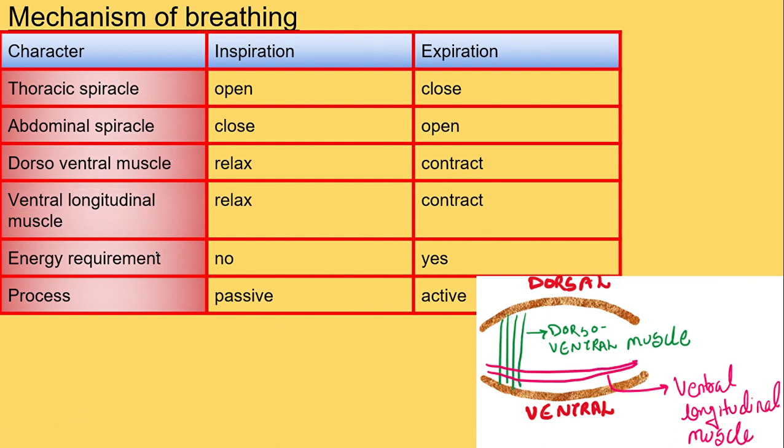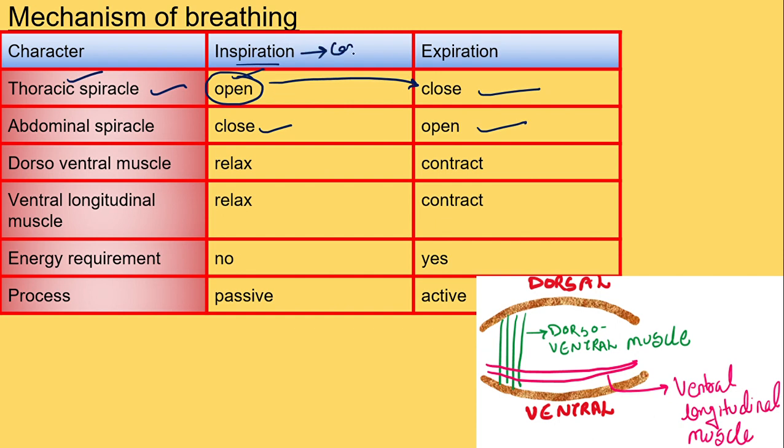ventral longitudinal muscle. Right now, if we breathe in, first we are bothered about the nose. So what are we going to talk about? Thoracic. The thoracic one is at the top, so imagine it like a nose. So for inspiration what will happen? Thoracic spiracle will be open. If this is open, what will the abdomen be? Closed. The opposite of inspiration is expiration. So if the thoracic spiracle is open, obviously in expiration it will be closed and the abdomen will be open.